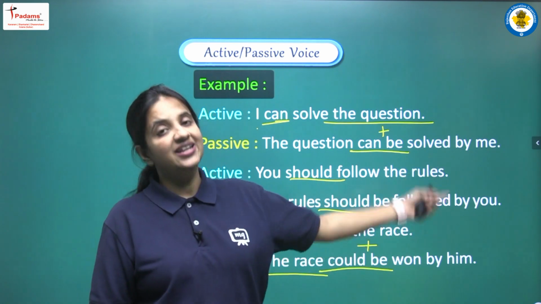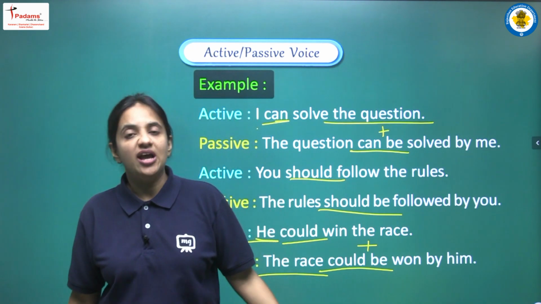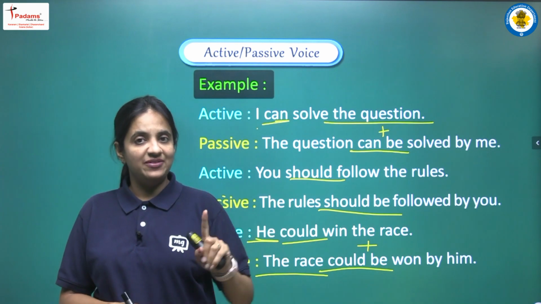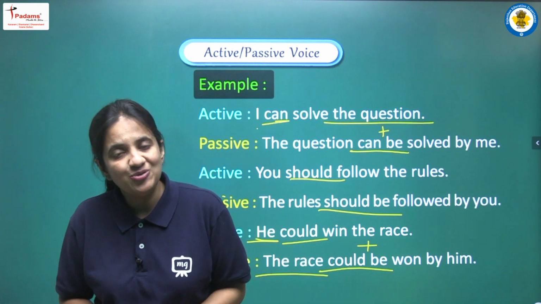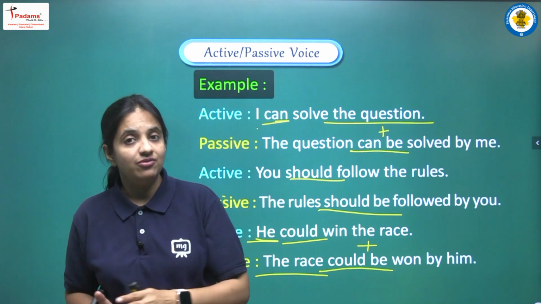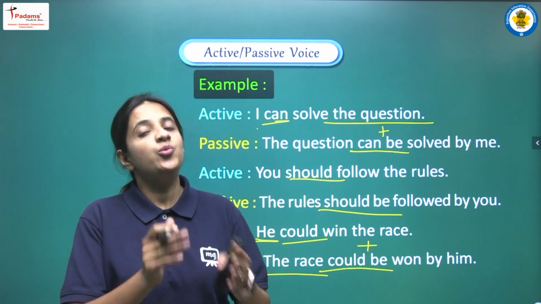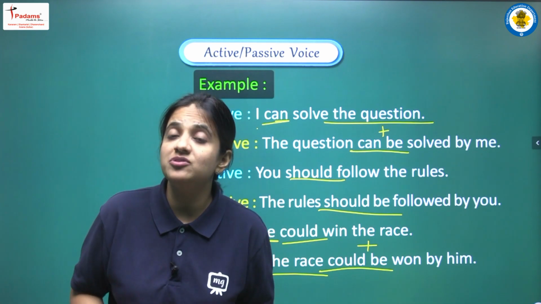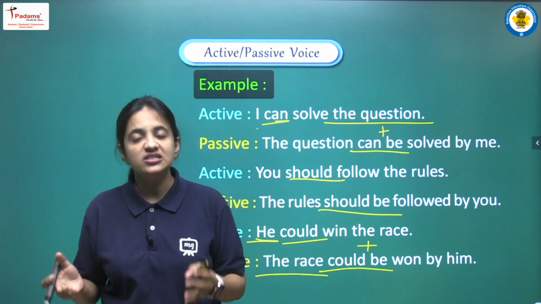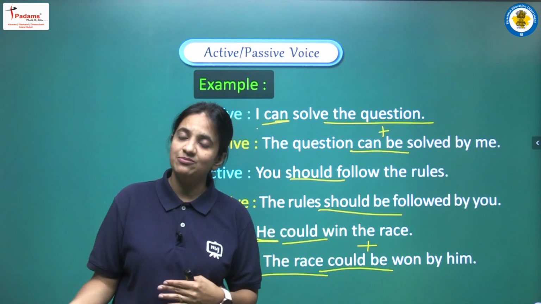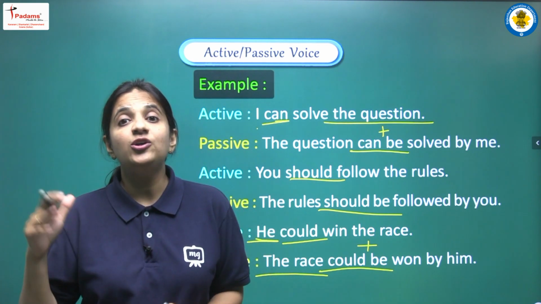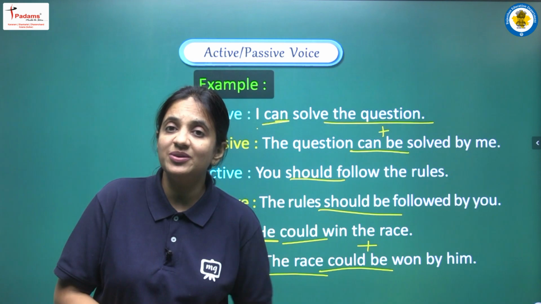Okay, so students, in this video we have completed the rules, that according to the tense that we have in active voice, what changes we have to do in passive voice. Just remember this thing always, that the main verb will be third form only, we do changes in helping verbs only. Okay, और जो बाकी चीजें हैं वो सभी टेंस में सेम चलती हैं. जो पैसिव वॉइस का स्ट्रक्चर है वो हर टेंस में हमें सेम यूज करना है, बाकी रूल्स हमें सेम अप्लाई करने हैं. ओनली अकॉर्डिंग टू द टेंस हमें जो हेल्पिंग वर्ब्स में चेंजेस करनी है.